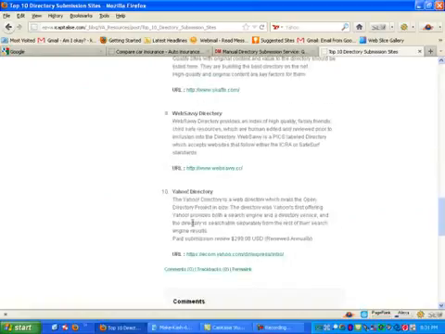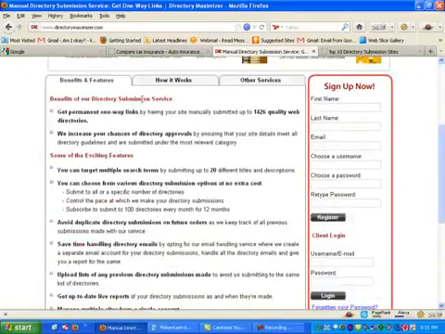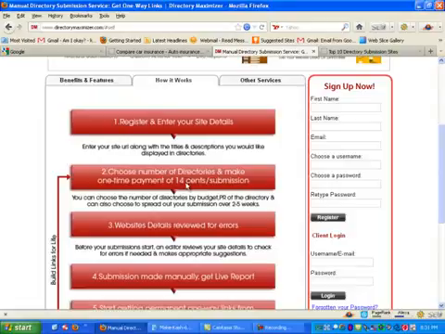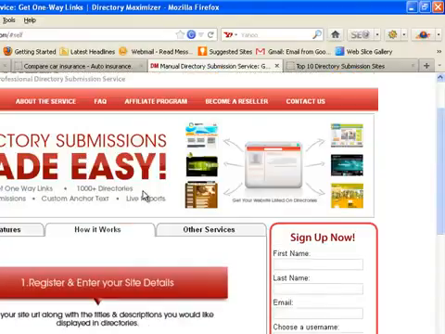Yahoo directory is also a good place to start, but the reason I'm mentioning this site is that it is nice because they will help you. You basically submit your site to them for a very small fee. They will push it out to a lot of the other directories that are out there, and I think their cost is something like cents. Right, exactly. So 14 cents per submission. I mean, that is awfully cheap, and that is one way you can get your site out there.